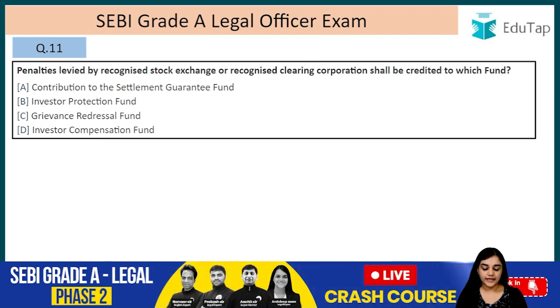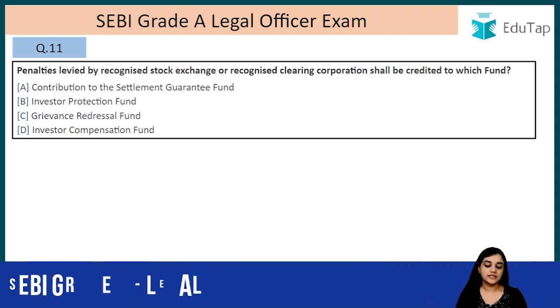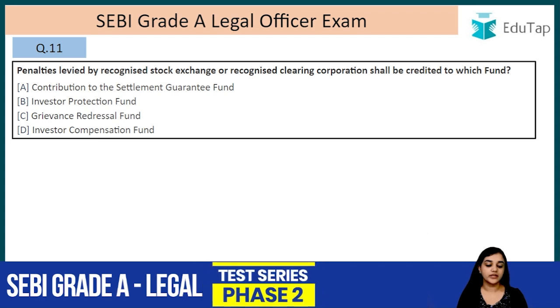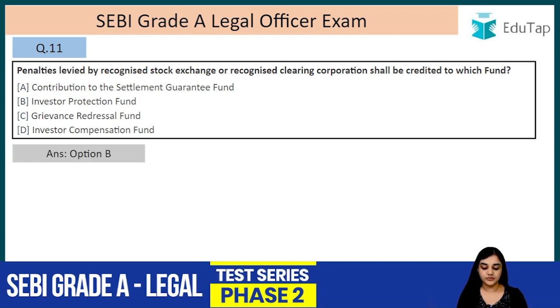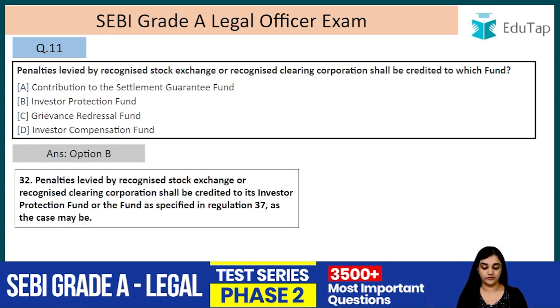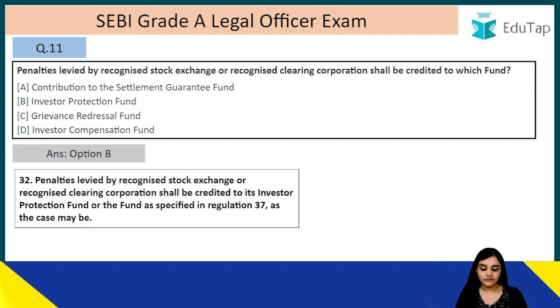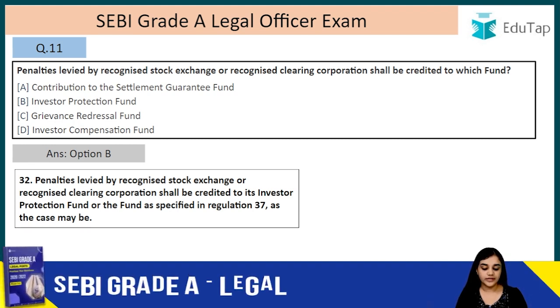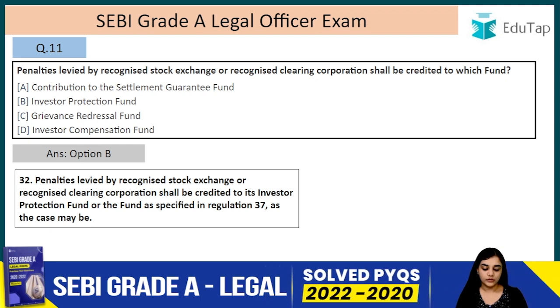Penalties levied by the recognized stock exchange or recognized clearing corporation shall be credited into which fund? So the answer is B, that is investors protection fund, right? So penalties levied by the recognized stock exchange or recognized clearing corporation shall be credited to its investors protection fund or the fund as is specified in the regulation 37 as the case may be.